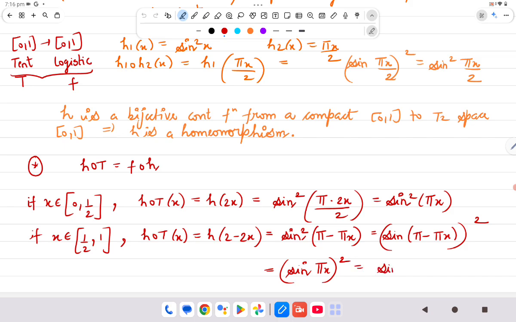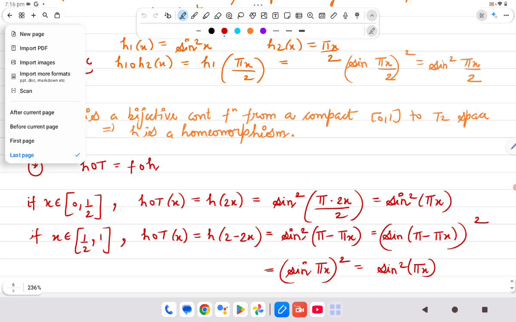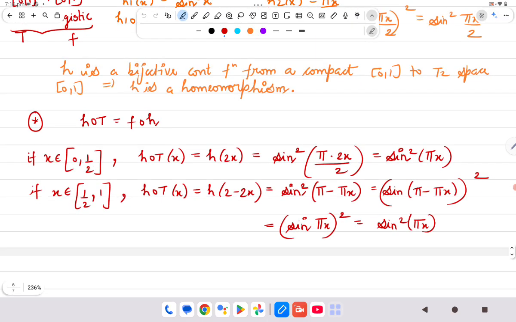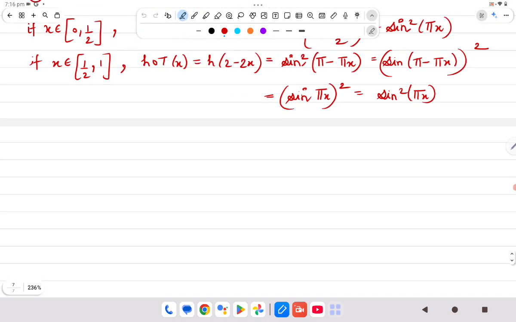So this is sin²(πx). So h∘T of x, I am getting it to be simply sin²(πx).